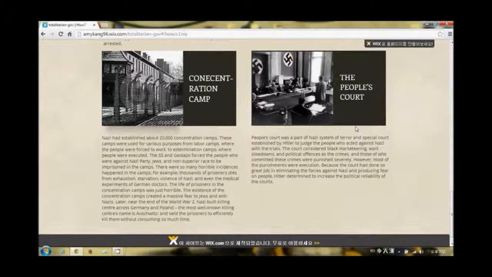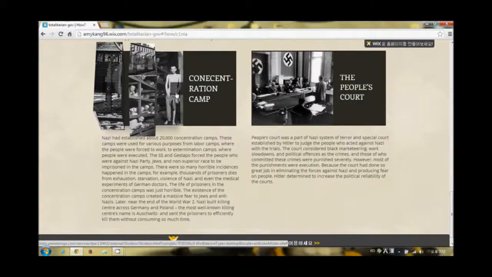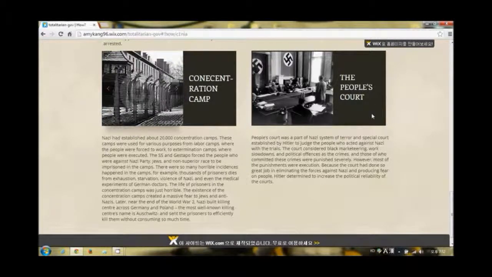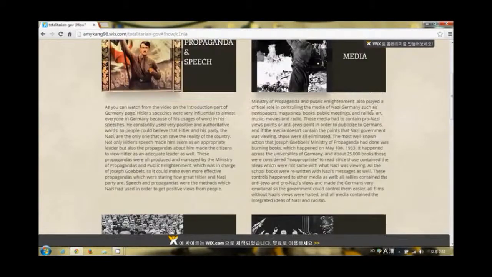Concentration camps were another method of the government to gain power. There, people were tortured and expected to work extremely hard. It was like a death camp since so many people died there. Next method is the people's courts that Hitler had created. Here, most of the people put on trial were executed. These eight main methods were what brought people into terror and finally under control of the government.